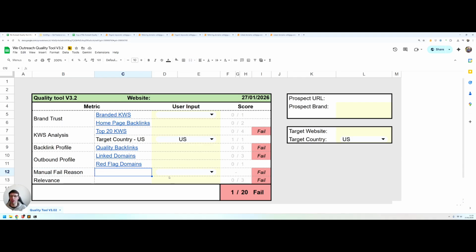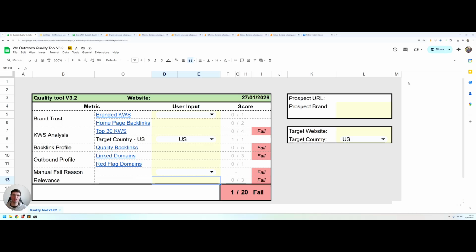And just quickly at the very end, we have a drop down where we can choose a reason to manually fail the website if it has too much user generated content or other issues like that. And we also choose a relevance of 1 to 3, which is a little bit subjective, and you can kind of feel that out for yourself with each website that you're looking at.